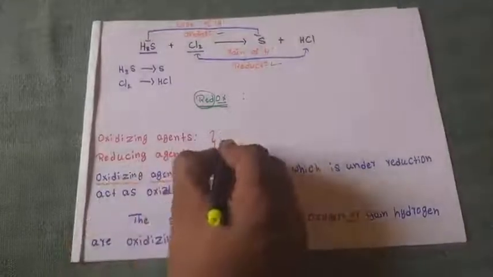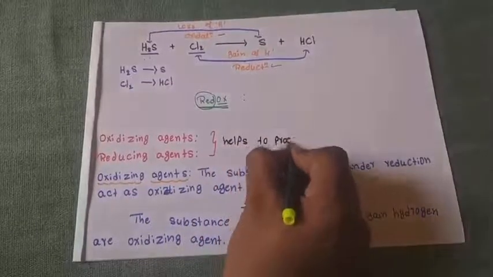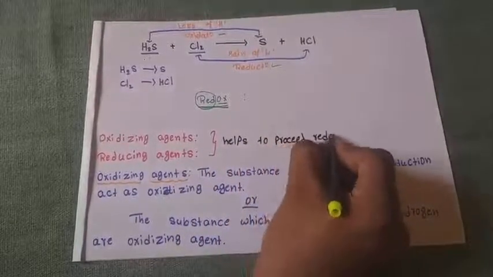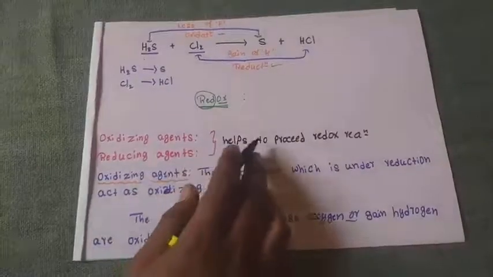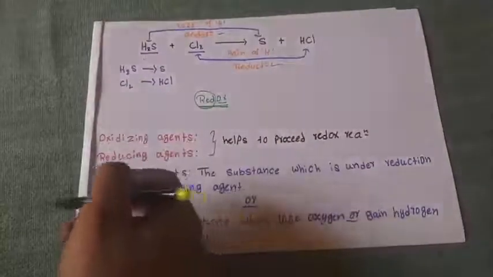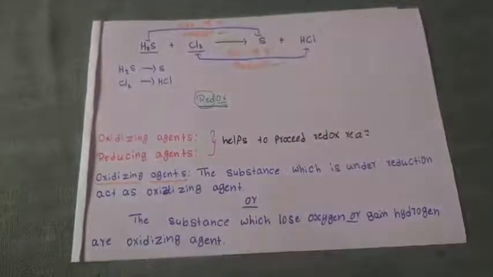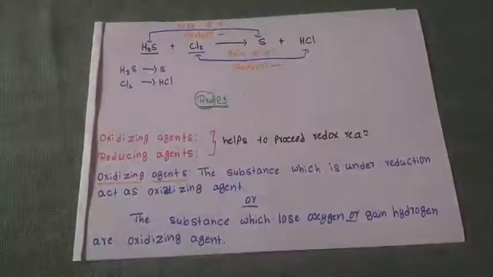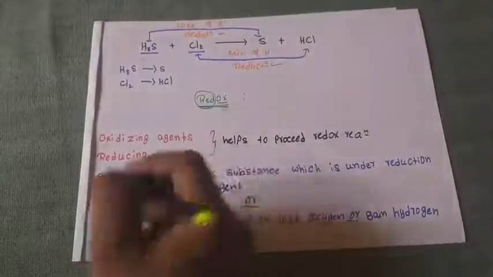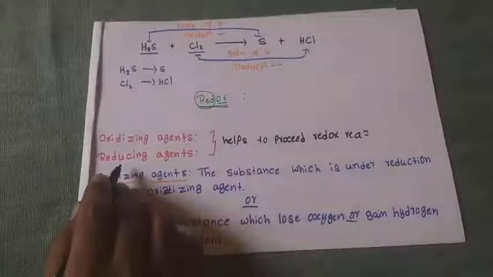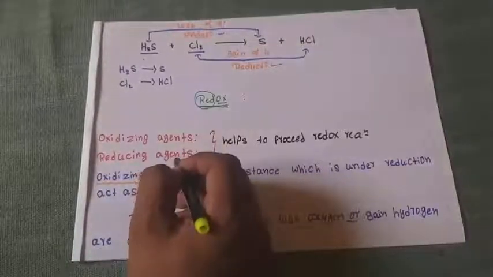These oxidizing and reducing agents help to proceed the redox reaction, meaning they help to proceed the oxidation and the reduction. How do they help? The oxidizing agent makes others oxidize, meaning it helps others to oxidize. A reducing agent helps to reduce.